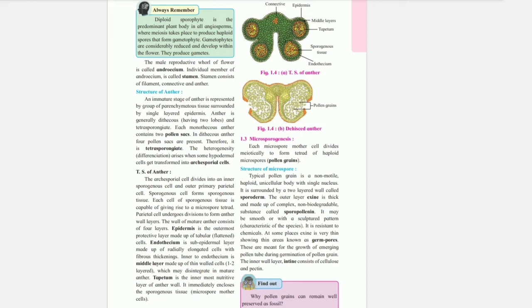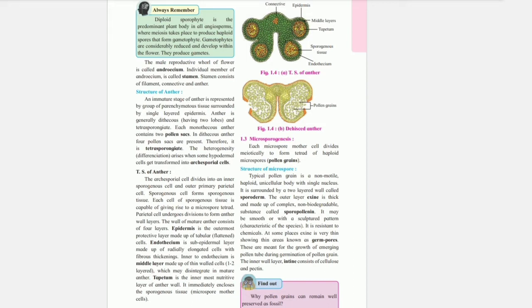TS of anther. The archesporal cell divides into an inner sporogenous cell and outer primary parietal cell. Sporogenous cell forms sporogenous tissue. Each cell of sporogenous tissue is capable of giving rise to a microspore tetrad. Parietal cell undergoes division to form anther wall layers.